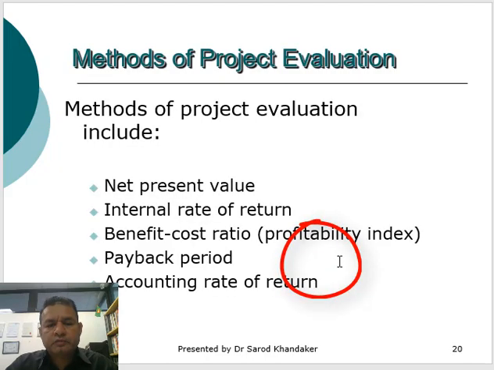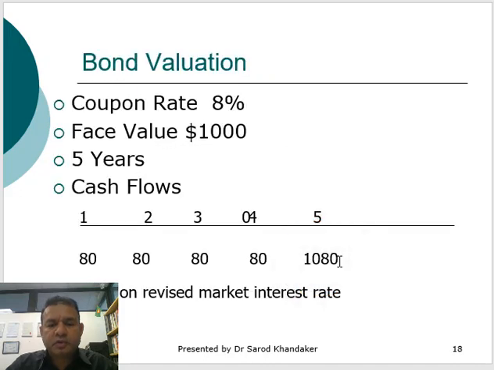So when calculating the price of a bond, you need to calculate both: the present value of the coupon stream, calculating backward like this, and then the present value of the face value, and that is the price of a bond.